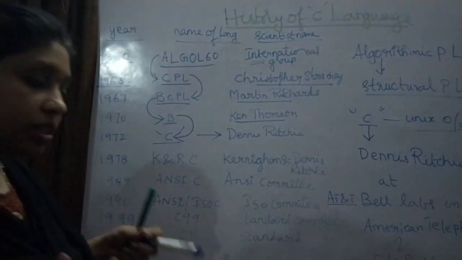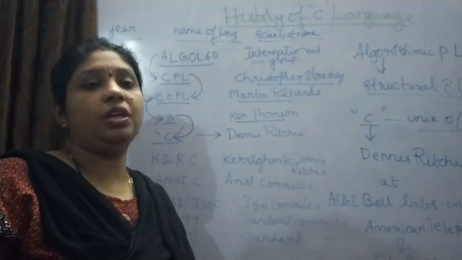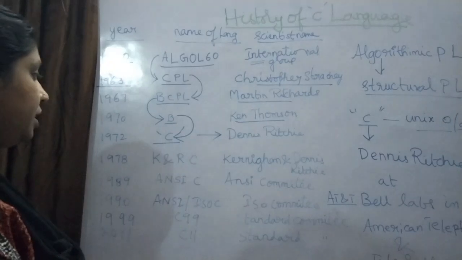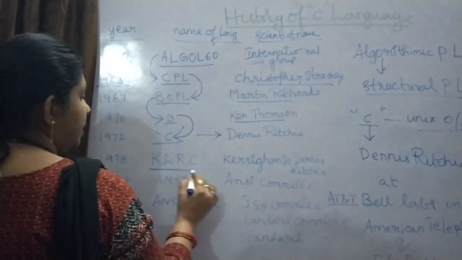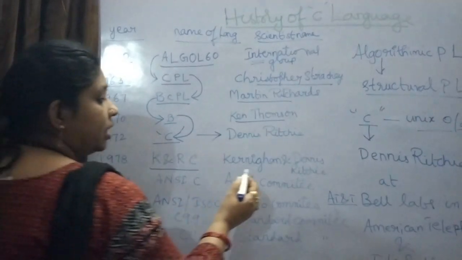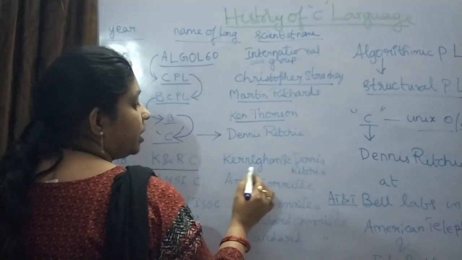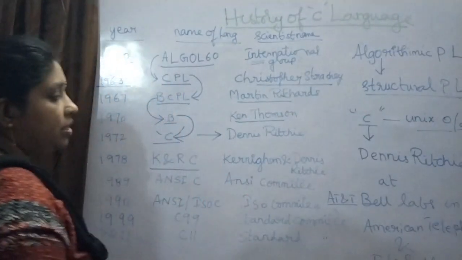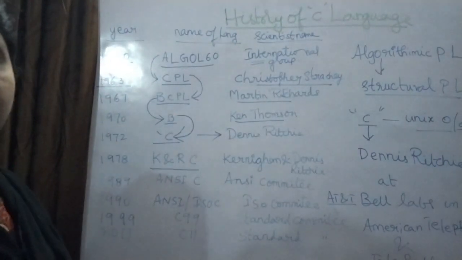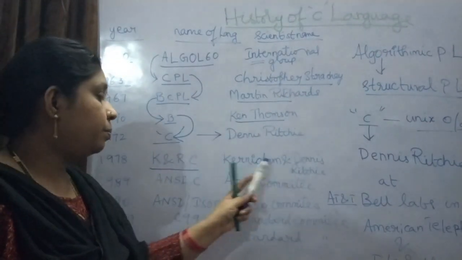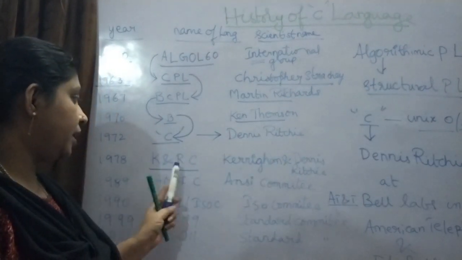They wanted to create some more good features in it, and they started creating one more language called K&RC, which was created by Kernighan and Dennis Ritchie. Both Dennis Ritchie and Kernighan are scientists. They joined and created K&RC.